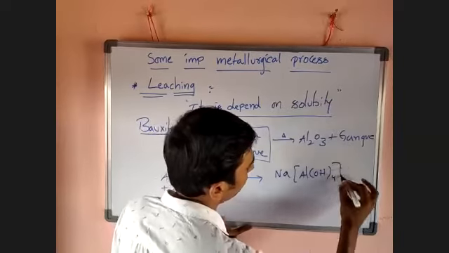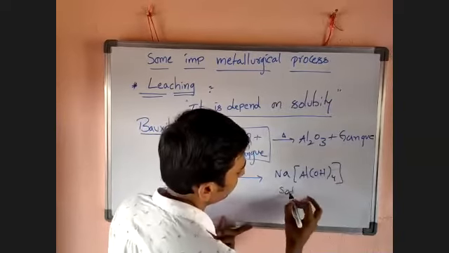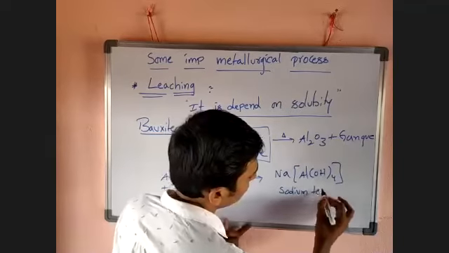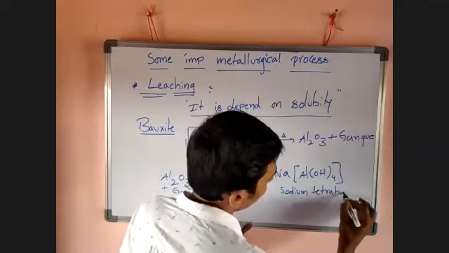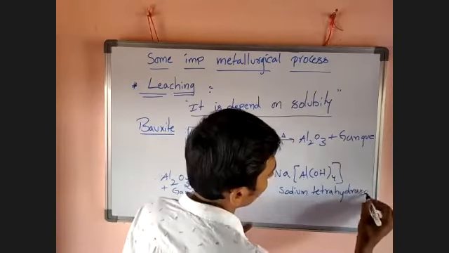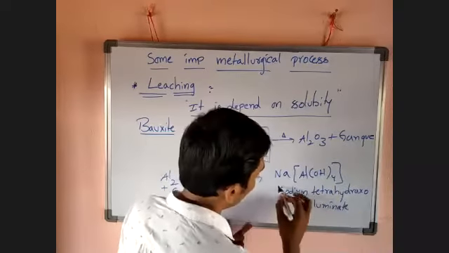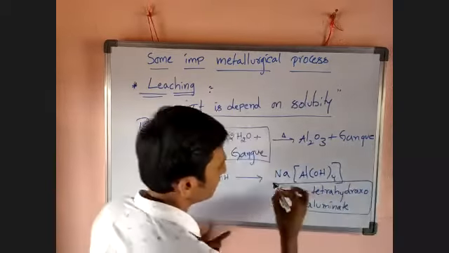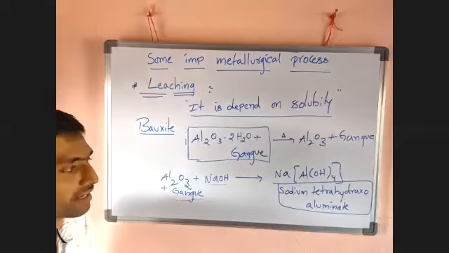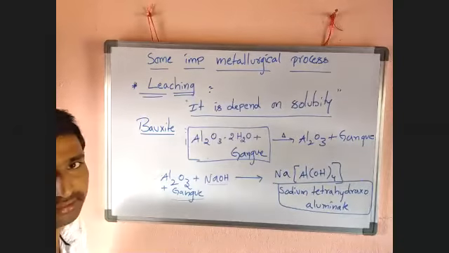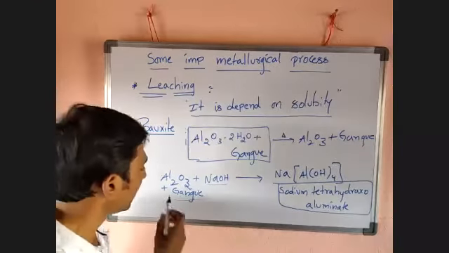NaAl(OH)4, sodium tetrahydroxoaluminate. We get a complex, sodium tetrahydroxoaluminate. But Al2O3 is an ore.